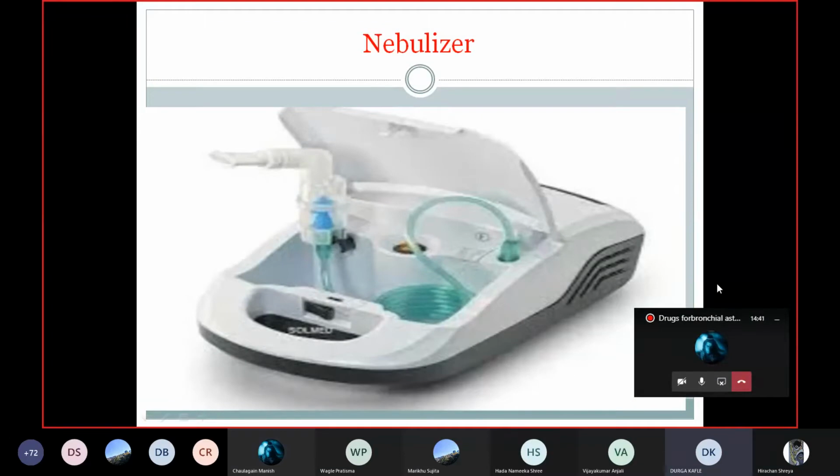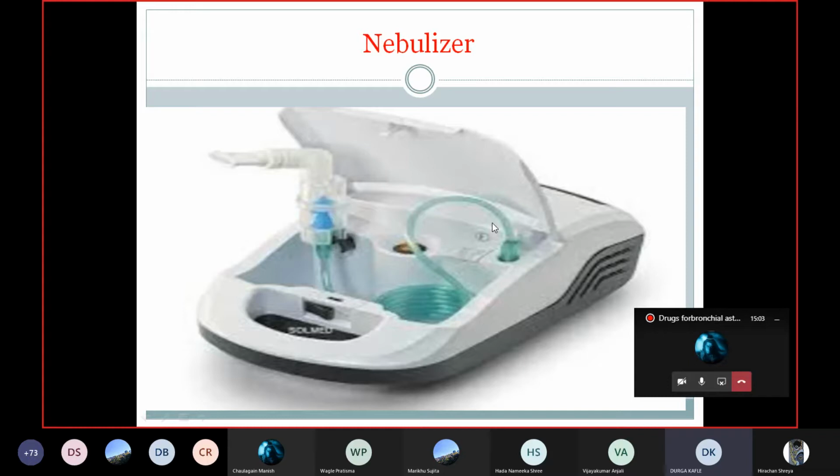This nebulizer is also a device which is used for inhalation purposes, in very small children who cannot coordinate with the MDI, and also for very old patients, as well as in severe asthmatic patients where they cannot use the MDI. In case of unconscious patients also, this device is very much useful.